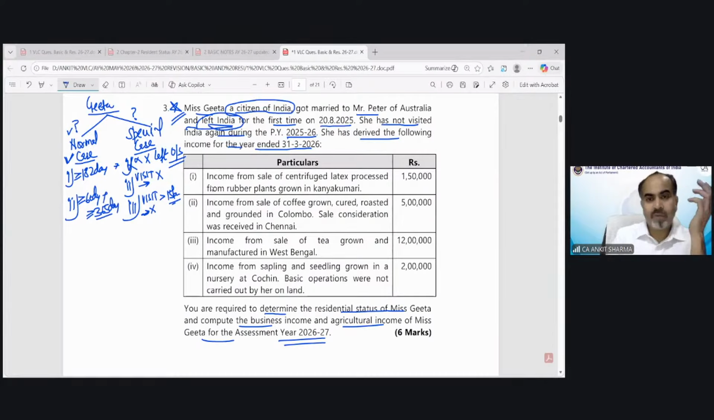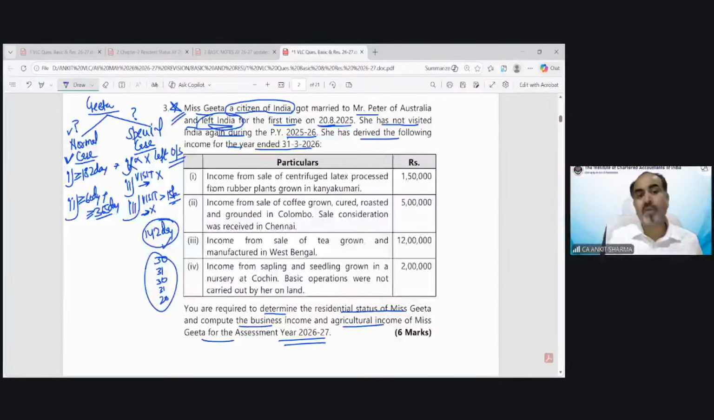Okay, so now we have to find out how many days she was in India. If you calculate, that would be 142 days. I have already calculated it. If you calculate up to 20th August, you have to take it from April. So April, May, June, July, and 20th of August. It would be 142 days.